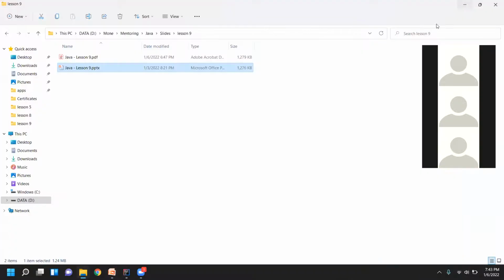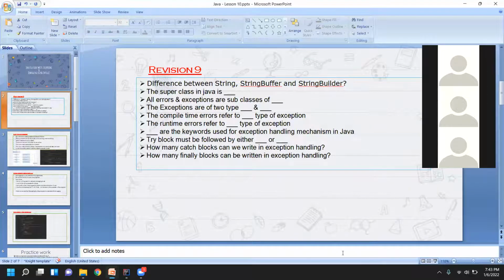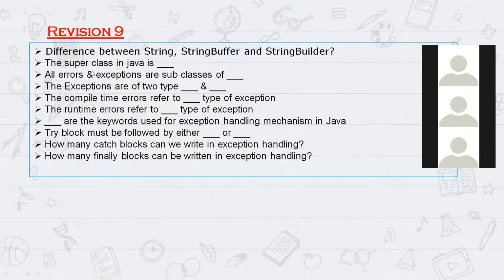Yeah. Okay, now let's go back to our own slide. So all errors and exceptions are subclasses of the Throwable class. Good. So next one goes to Anita. The exceptions are of two types: checked exceptions and unchecked exceptions. Correct. So what is the main difference between checked and unchecked?